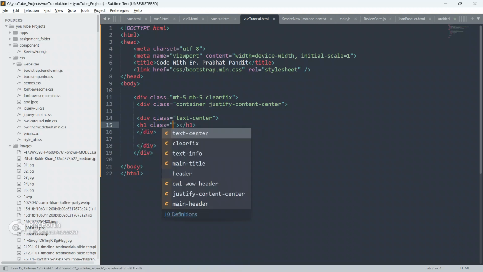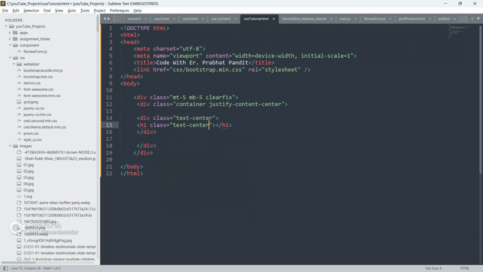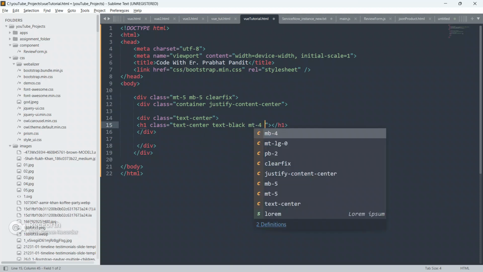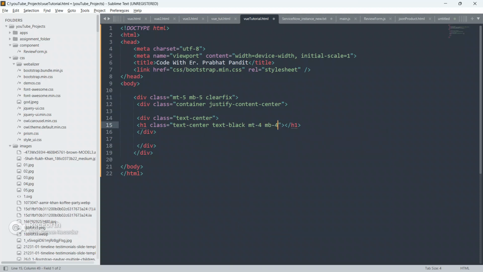Close this h1 now, and give class also. So give text center, give text black also, give margin top 4, give margin bottom also 4. Okay, and we will write something here in this h1 element using Vue.js.